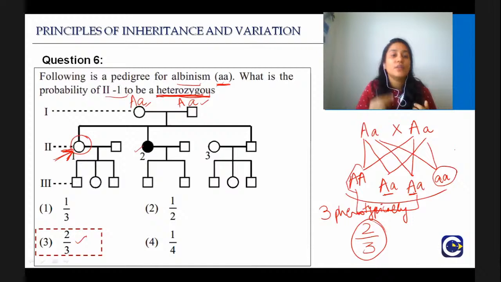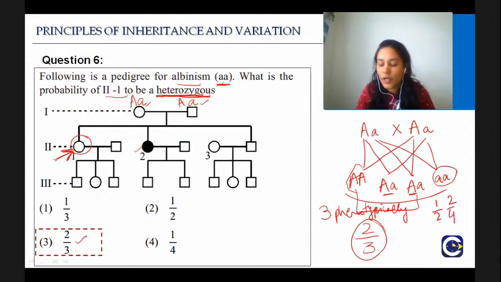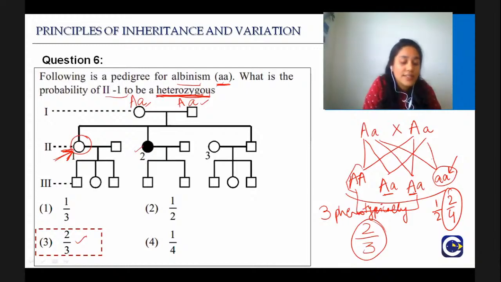The 2-1 individual is normal. If you say that the probability is half, how are you calculating half? 2 by 4. In this 2 by 4, you also have one of this individual. And you cannot take one of this individual because the probability of small a of the individual 2-1 is 0, because this individual is unaffected.